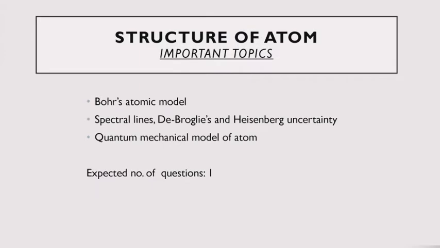Next chapter is structure of atom. The important topics are Bohr's atomic model, spectral lines, de Broglie and Heisenberg's uncertainty, quantum mechanical model of an atom. In this, based on theories, questions can be asked. There can be questions based on quantum numbers. There are 4 quantum numbers, as you all would know. And the expected number of questions from this chapter is 1.